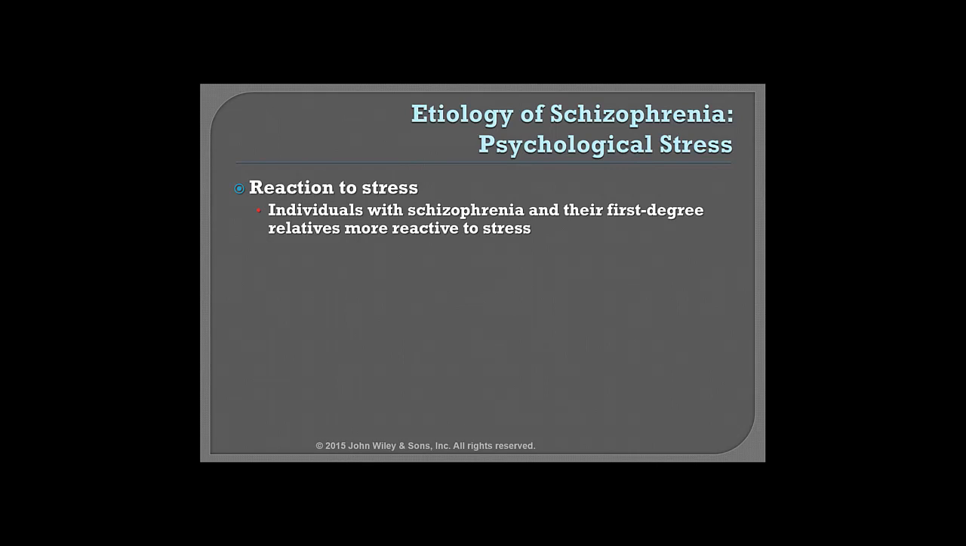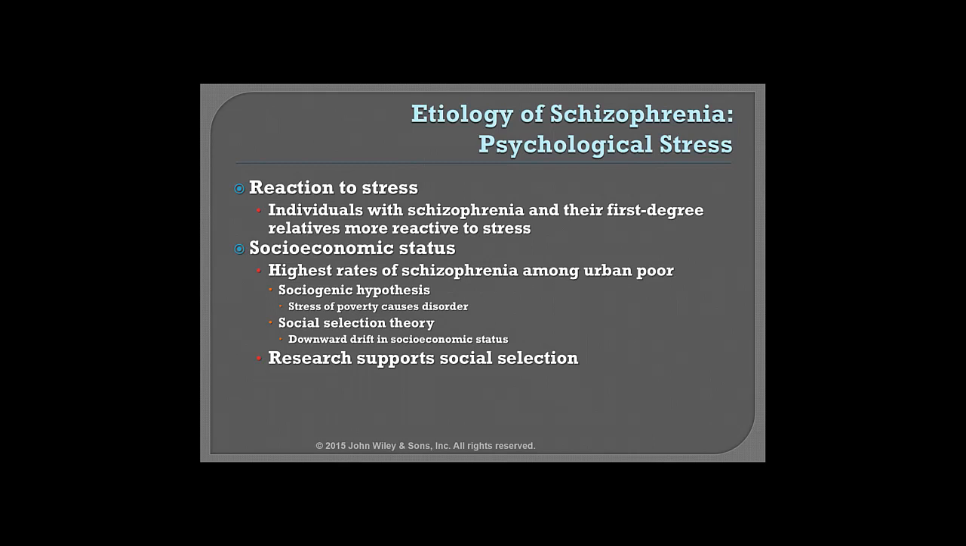Socioeconomic status can also have an impact, because we do see our highest rates of schizophrenia among the urban poor. Now, why might that be? It might be a sociogenic hypothesis, the stress of poverty causes the disorder, or it might be social selection theory, where there's basically a downward drift in socioeconomic status. When the person develops the mental health issue, they cannot maintain work, they can't continue on in school, so they drift downward economically. Research seems to support social selection.